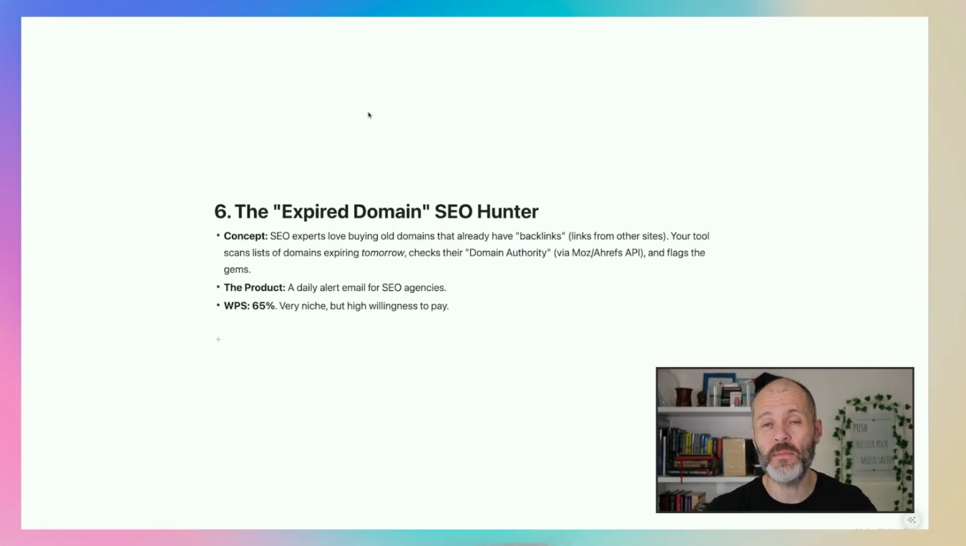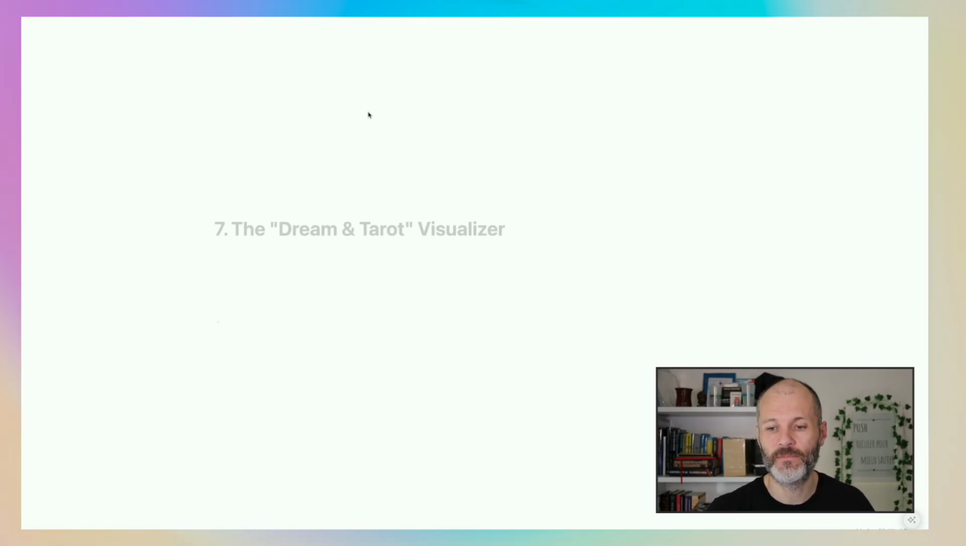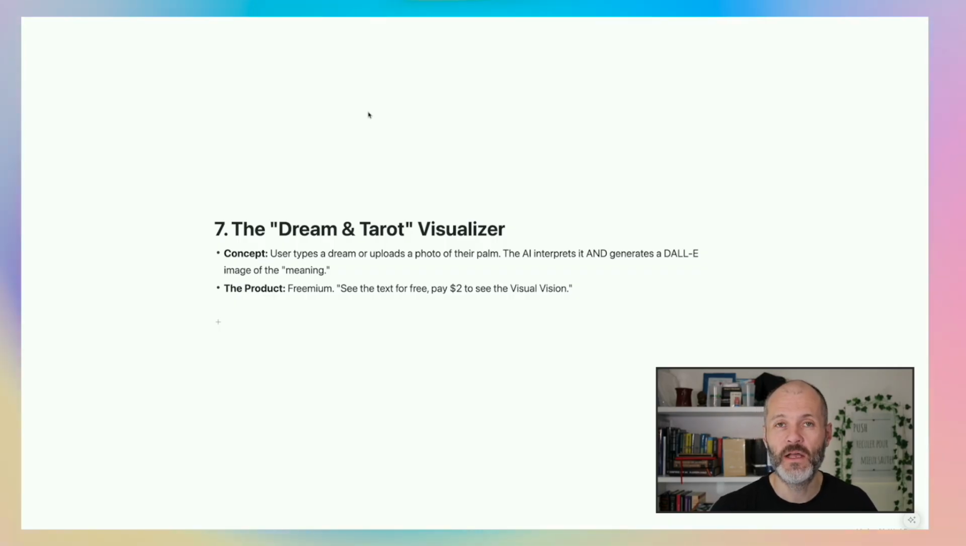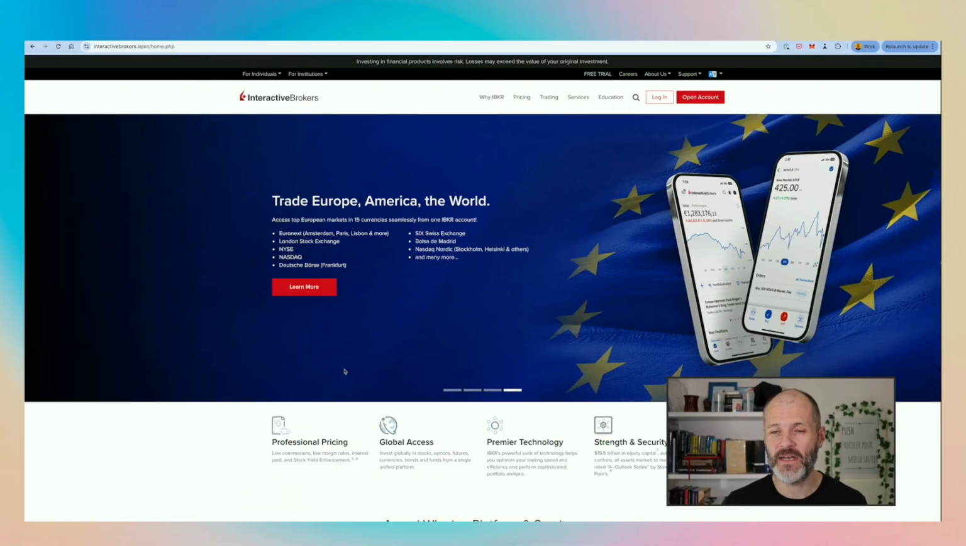Sure, it's neat, but you might be able to earn a little bit from it. Here's a fun one for the App Store. You could use Replit to create a dream and tarot visualizer. Basically, a user could open up this free or freemium or ad monetized app, describe their dream, and then AI could interpret it and create a DALL-E image of the meaning. It could be a fun little app that brings in a side income. Let me show you the app that I've created.